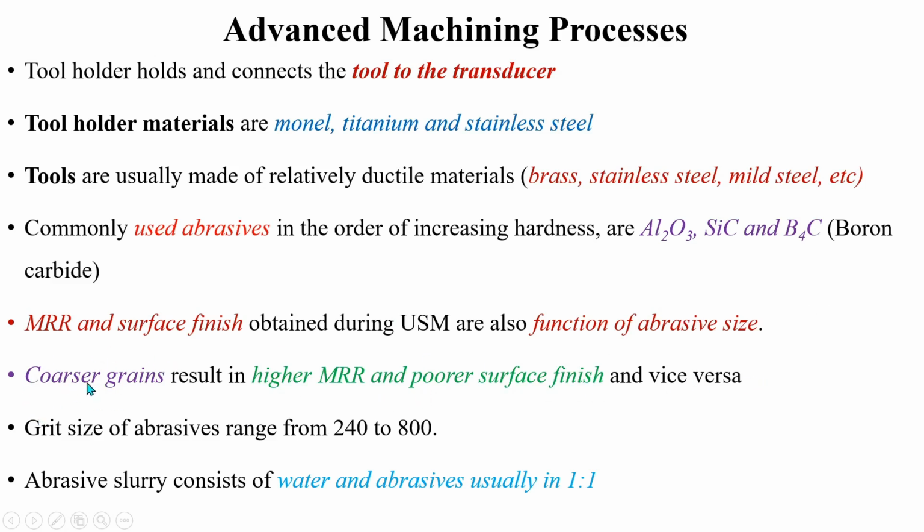That is, if the grain size is finer, then it leads to low MRR, but we will get better surface finish. And the grit size of these abrasive particles ranges between 240 to 800. And abrasive slurry usually consists of water and abrasive mixture in the ratio of 1:1.